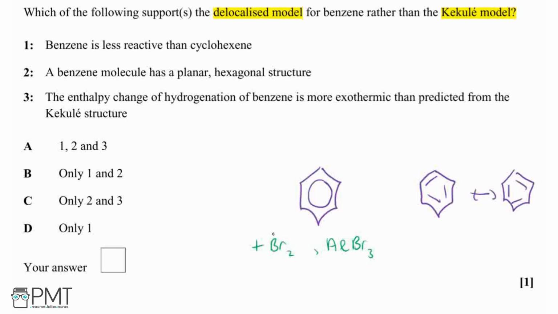Whereas with cyclohexene, which has this structure here, this is an alkene, and this will decolorize bromine water because it reacts with the bromine directly via an electrophilic addition mechanism and does not require any catalyst or halogen carrier. Therefore, yes, benzene is less reactive than cyclohexene. So let's look at statement number 2.